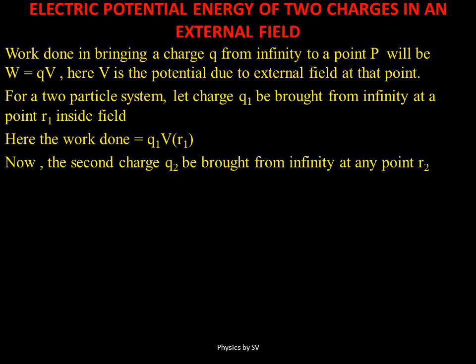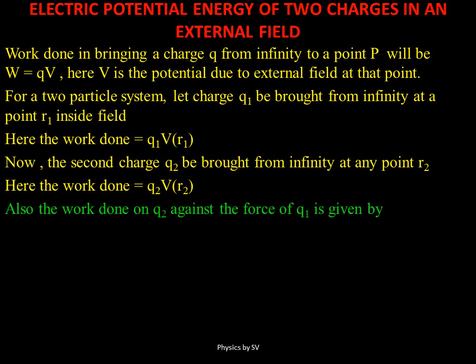Similarly, when we bring charge q2, there will be two processes. First, we need to do work in bringing this charge q2 because there is already an external field, and that field has a potential at a point, say r2. So this q2 into V at r2 will be the work done in bringing the charge q2 inside the external field.